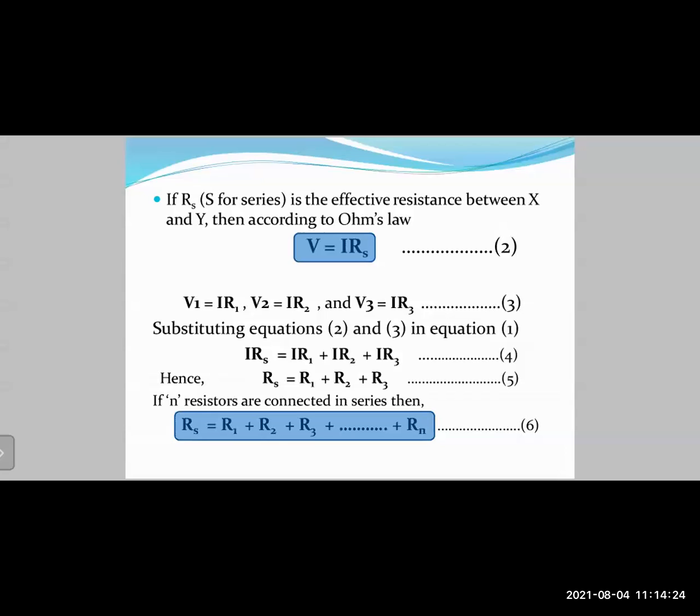Means whatever the number of resistors you have added, you just have to add up their values. R1, R2, R3, R4, R5, जितने भी resistors वहां पर है, सबकी values हम add कर देंगे. So आपको क्या मिलेगा? You will get the total resistance of the circuit. Okay, so look at that final statement.